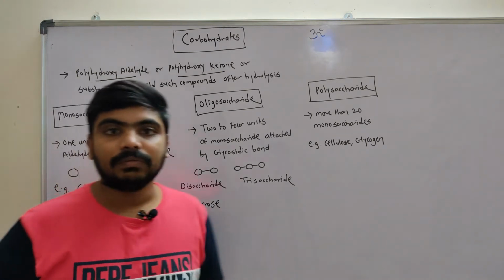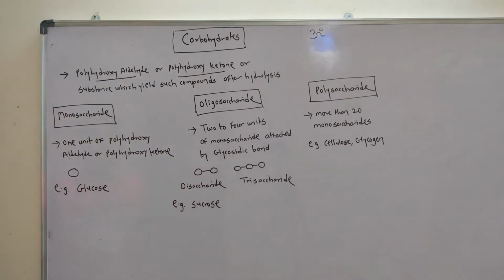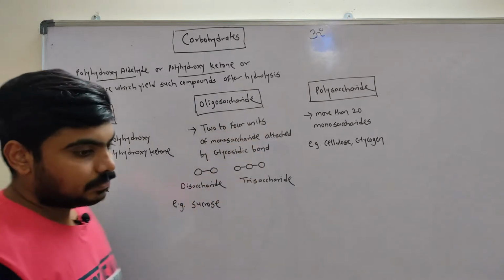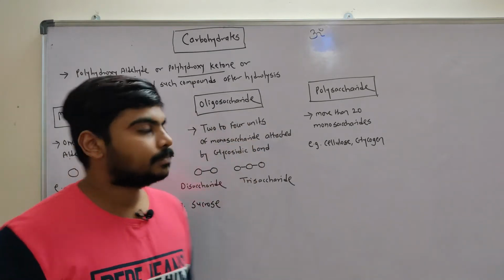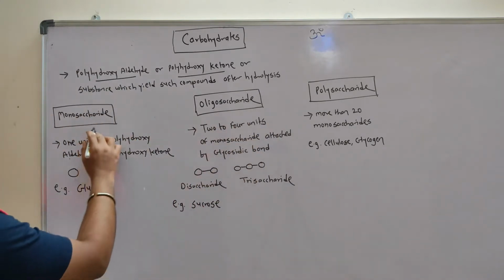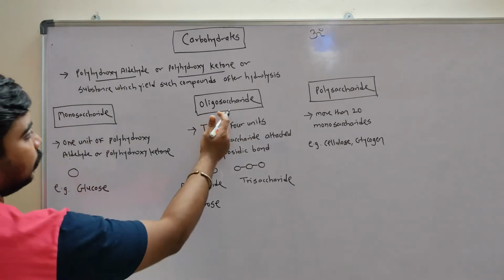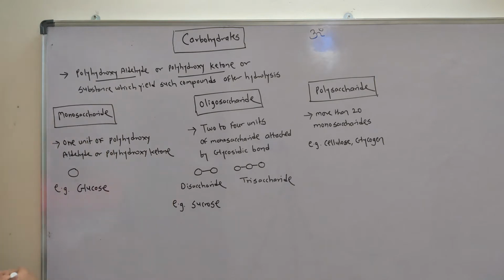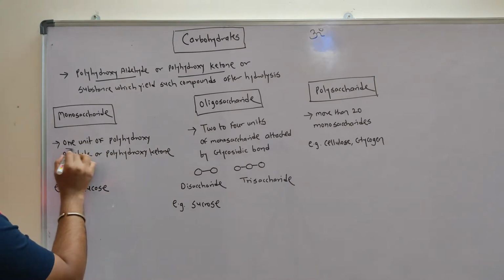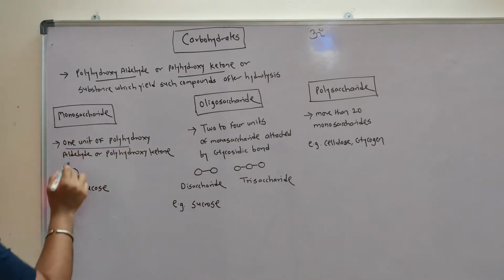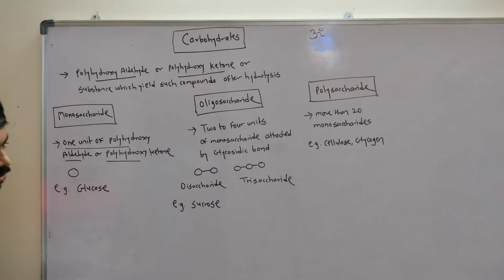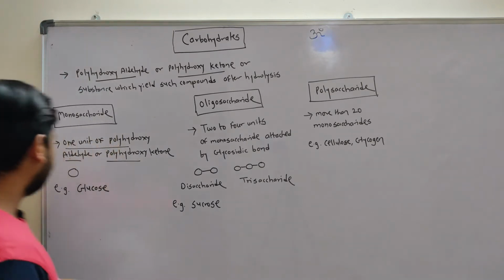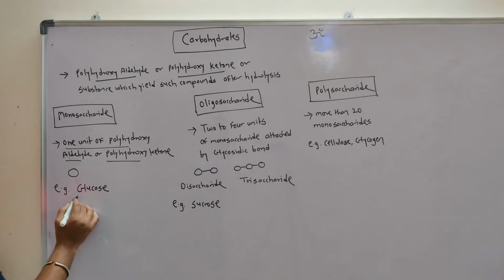That is the definition of carbohydrate. So carbohydrates are divided into three types according to their structures. First one is the monosaccharides, another is oligosaccharides, and third one is the polysaccharides. Monosaccharides have one unit of polyhydroxyaldehyde or polyhydroxyketone. They have only one unit. A simple example of monosaccharide is glucose.